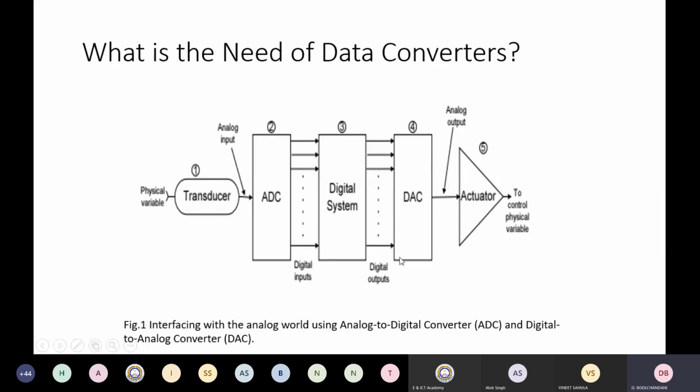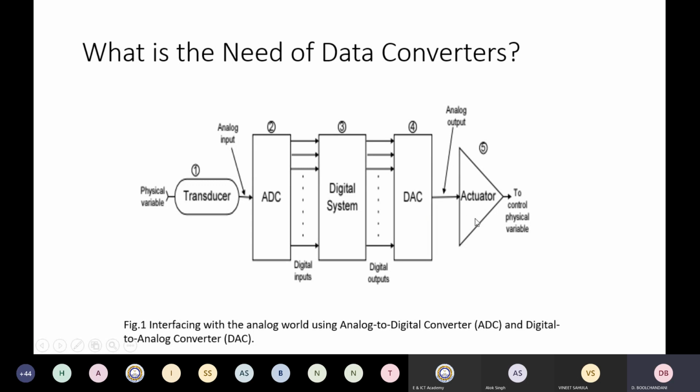Suppose you are doing a communication transmission, this could be a receiver side where your received signals are all digital in nature. Then you will have to convert back into analog signal. So here, if you're doing a temperature monitoring of water and you want to take a certain control signal based on that, depending upon the temperature of the water, you want to control the flow of water. So what you'll do, you'll convert this digital signal, which is carrying the information of the temperature of the water, into a corresponding analog signal, and it would be given to an actuator.